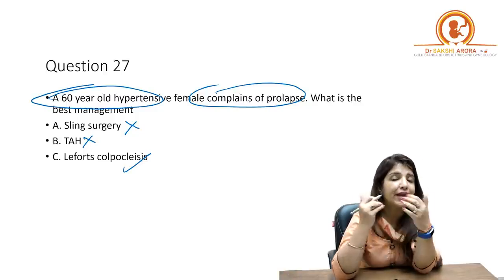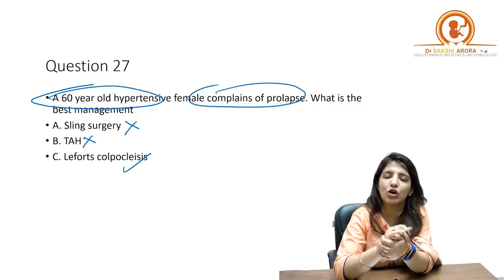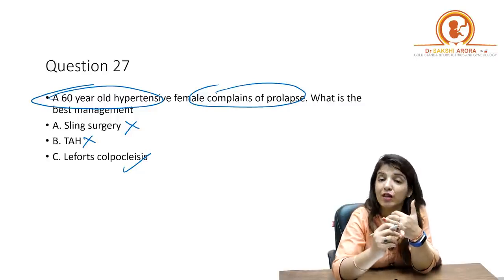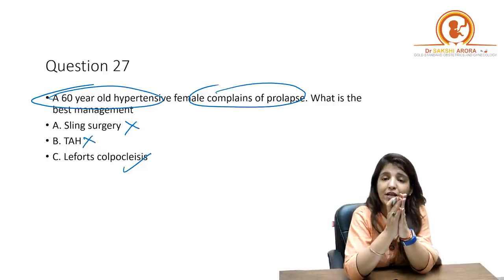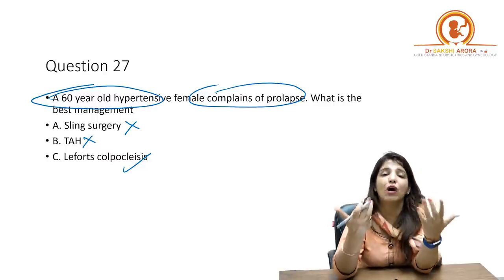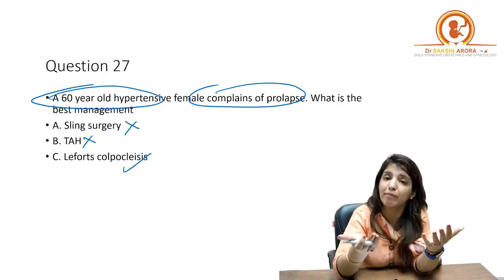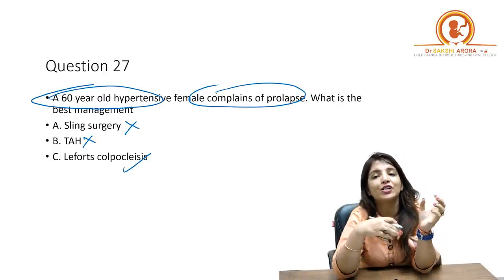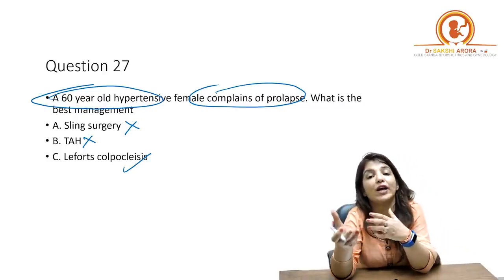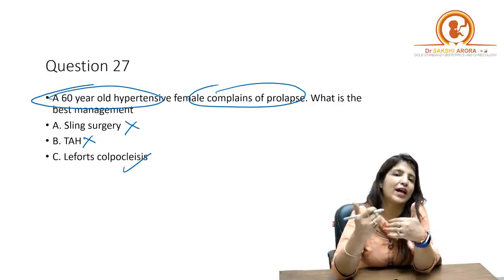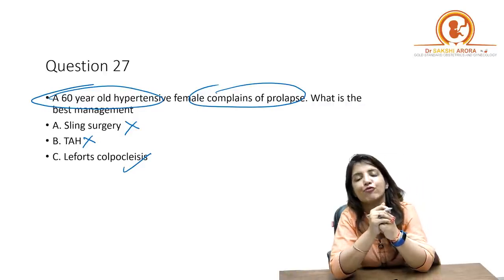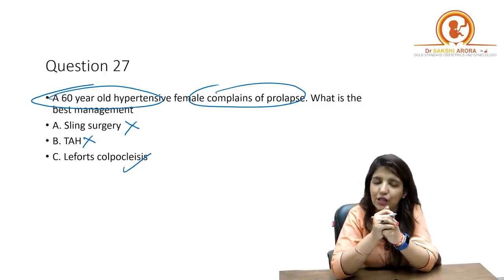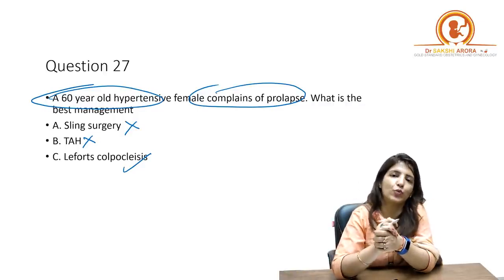Lefort colpocleisis cannot be done in young females because, number one, every month, where will the menstrual blood go then? If you are closing both the anterior and the posterior vaginal walls, how is the menstrual blood going to come out? And number two, how are they going to perform their coital function, right? That is why in young females we do not have the option of Lefort colpocleisis, but in a 60-year-old female who's hypertensive, we have the option of doing Lefort colpocleisis, right?